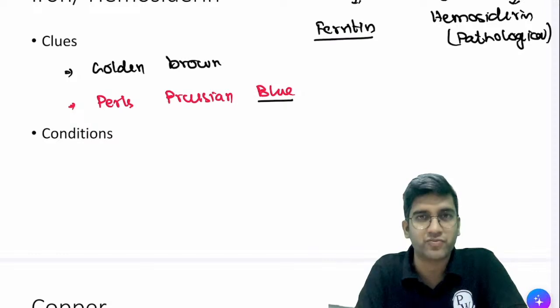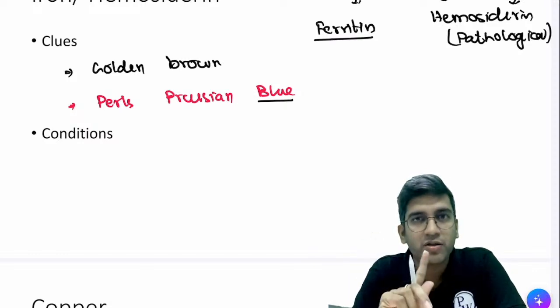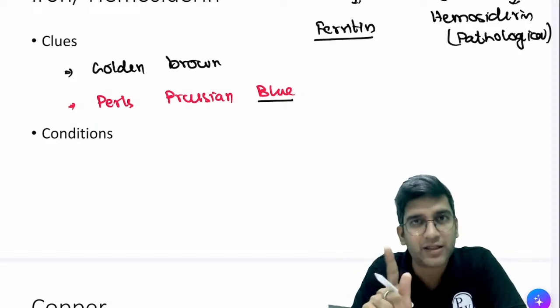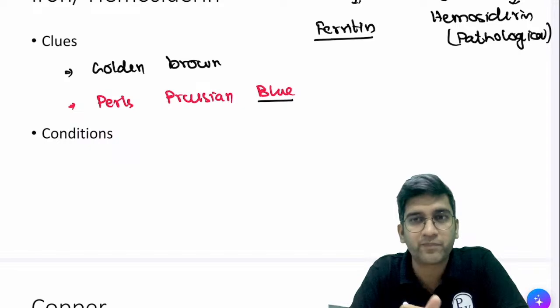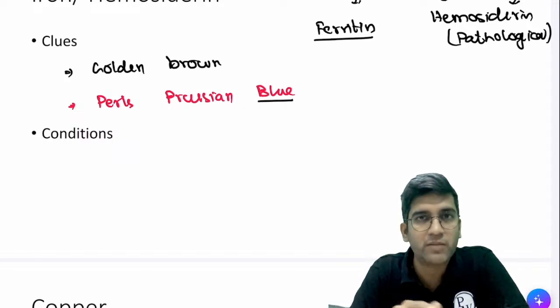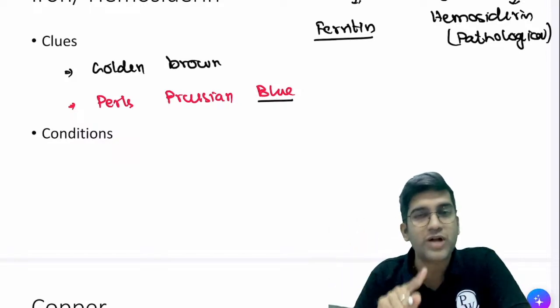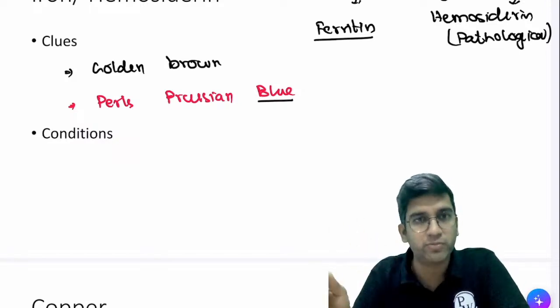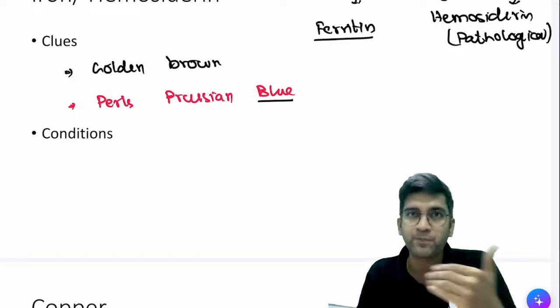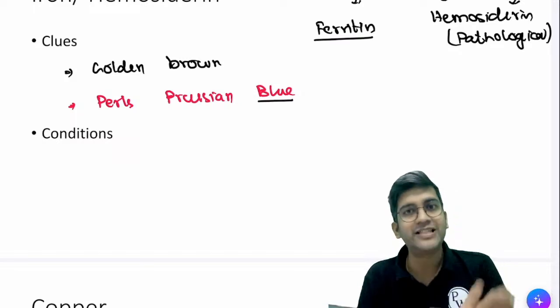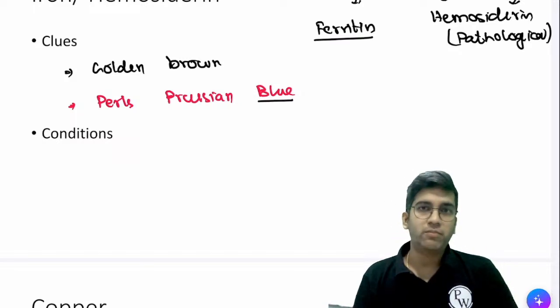Blue color is positive. Yesterday we read about oil red O and Sudan black. Do you remember? Both of them stain fat. Like that, Perls' Prussian blue. I can call it either a Perls stain or a Prussian blue stain. Both of them will stain iron blue, right?